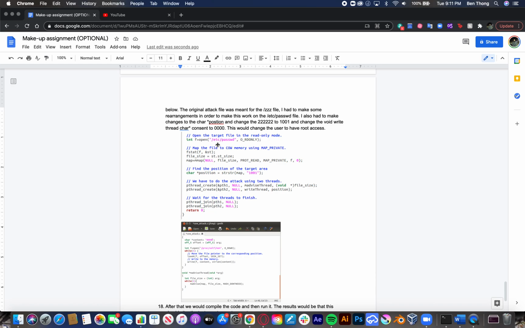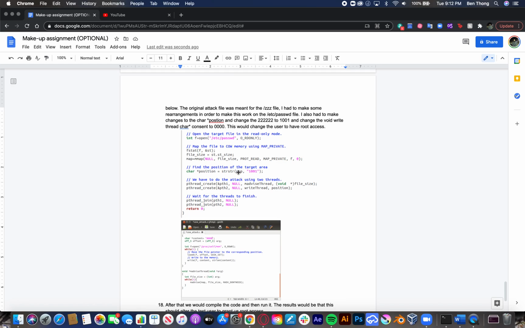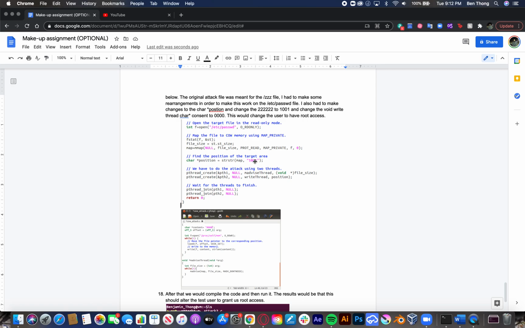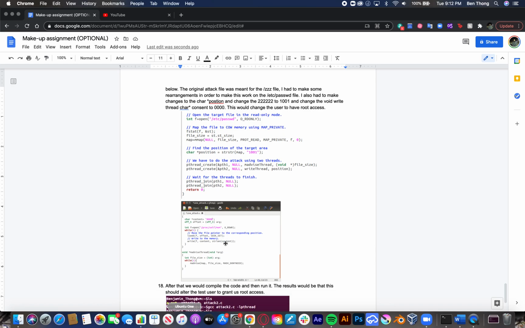But the point is that this is what we want to open, and instead of having the 222 like in the earlier file, we change it to 1001. So when we go to the void, the white thread, yes, the white thread, we're going to change this 1001 to 0000. So that will give test the root user.